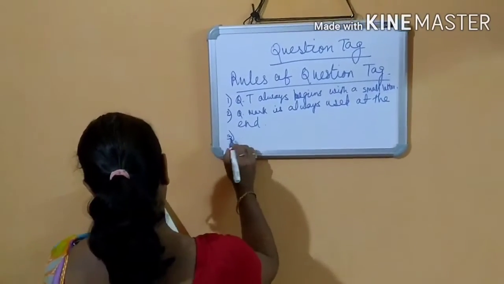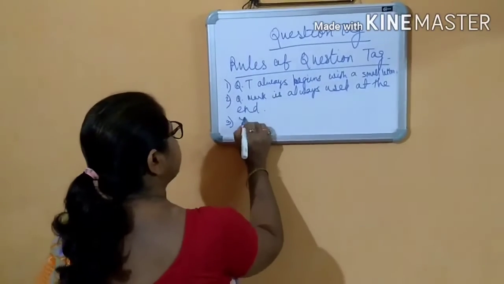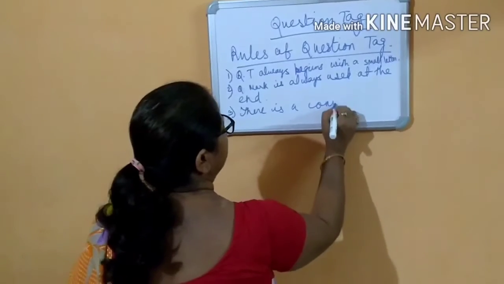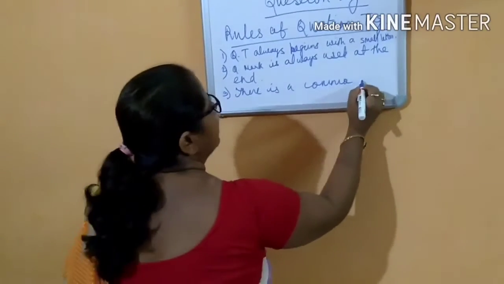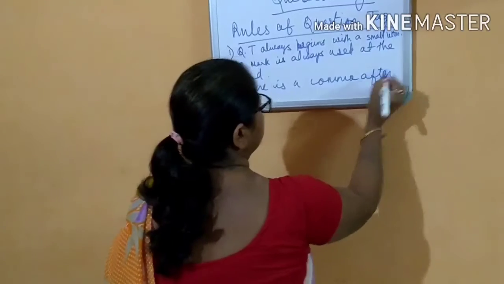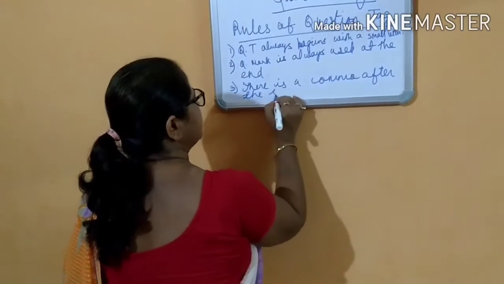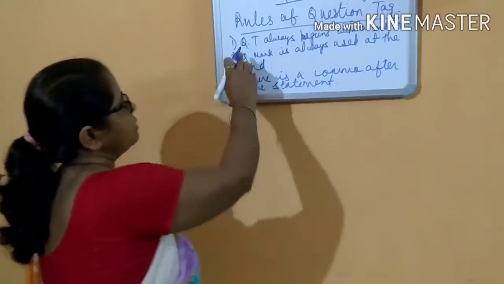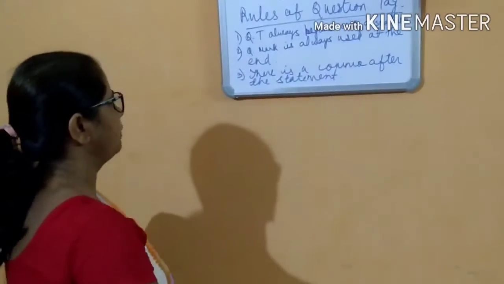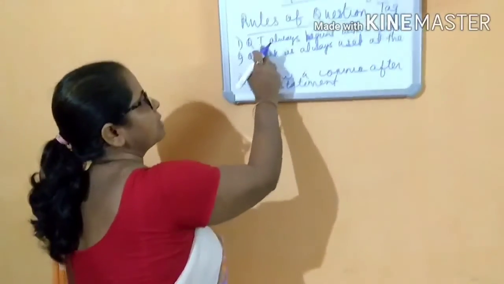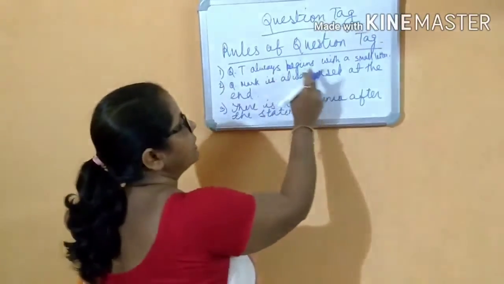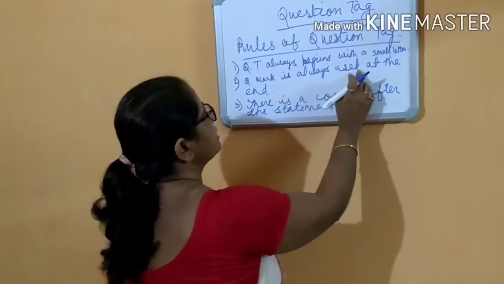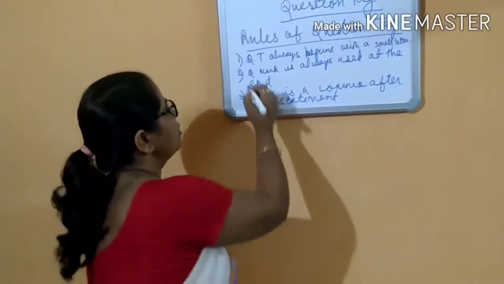Then the third one, there is a comma after the statement. So the first one is, and the remaining two I will give. So the first one is the question. QT means question tag. Question tag always begins with a small letter, and then the question mark is always used at the end. This is the most important one.